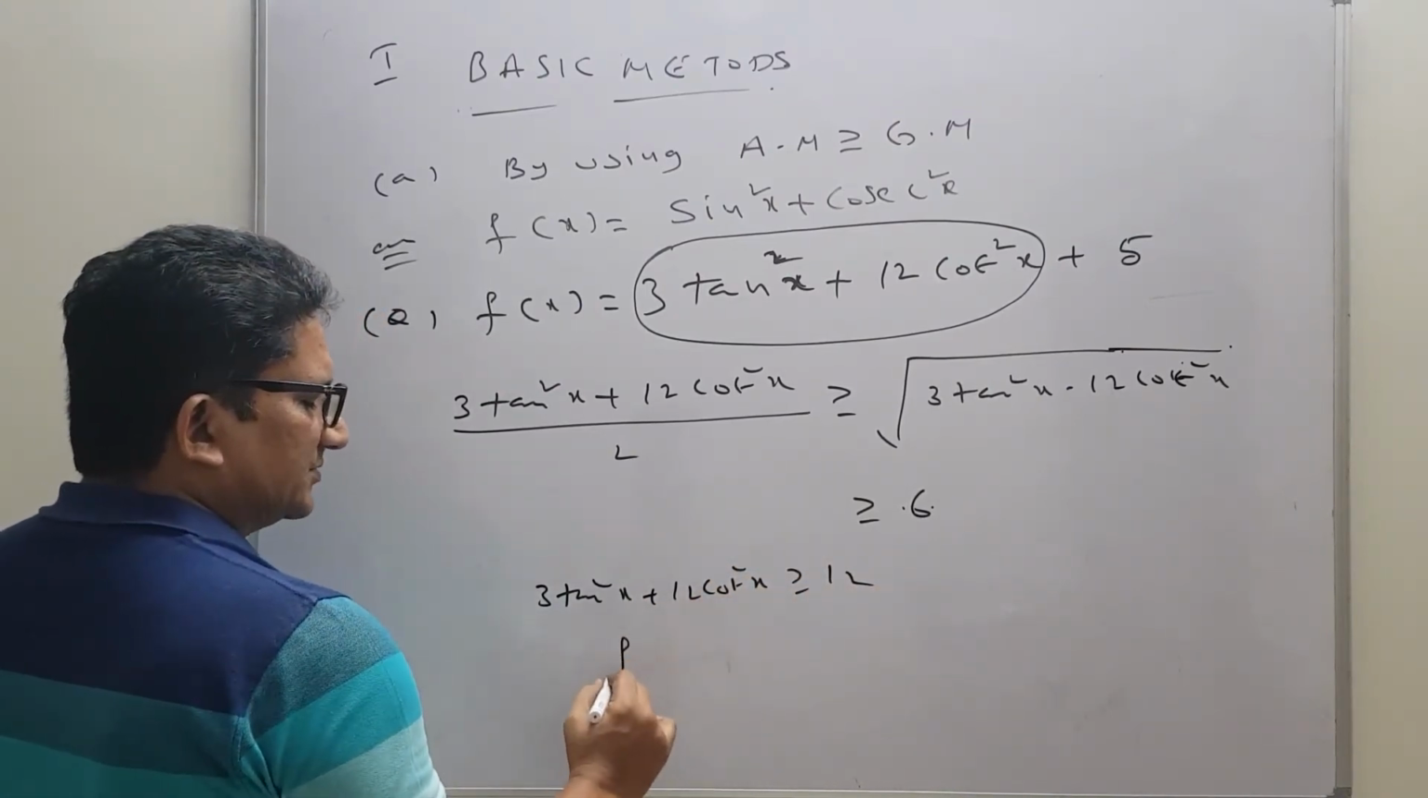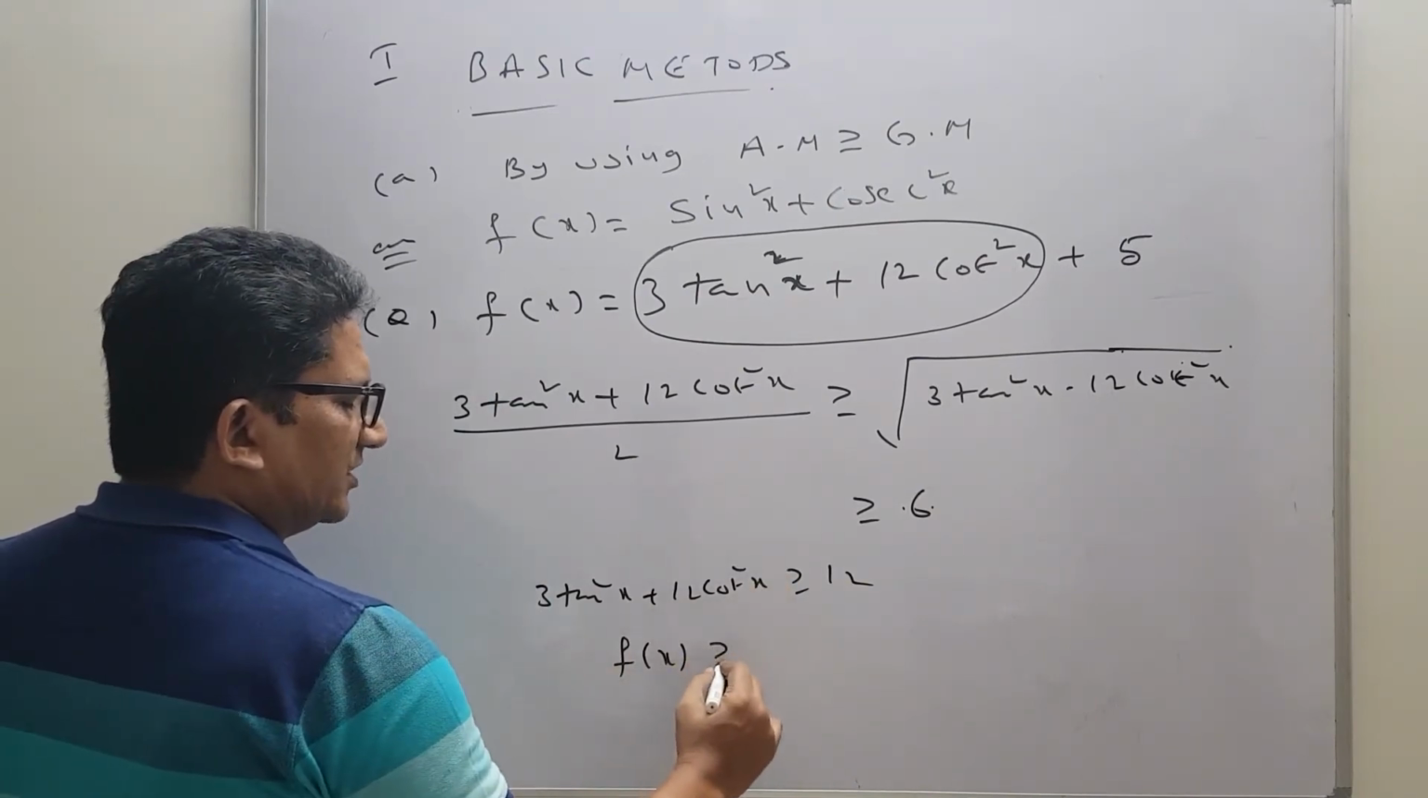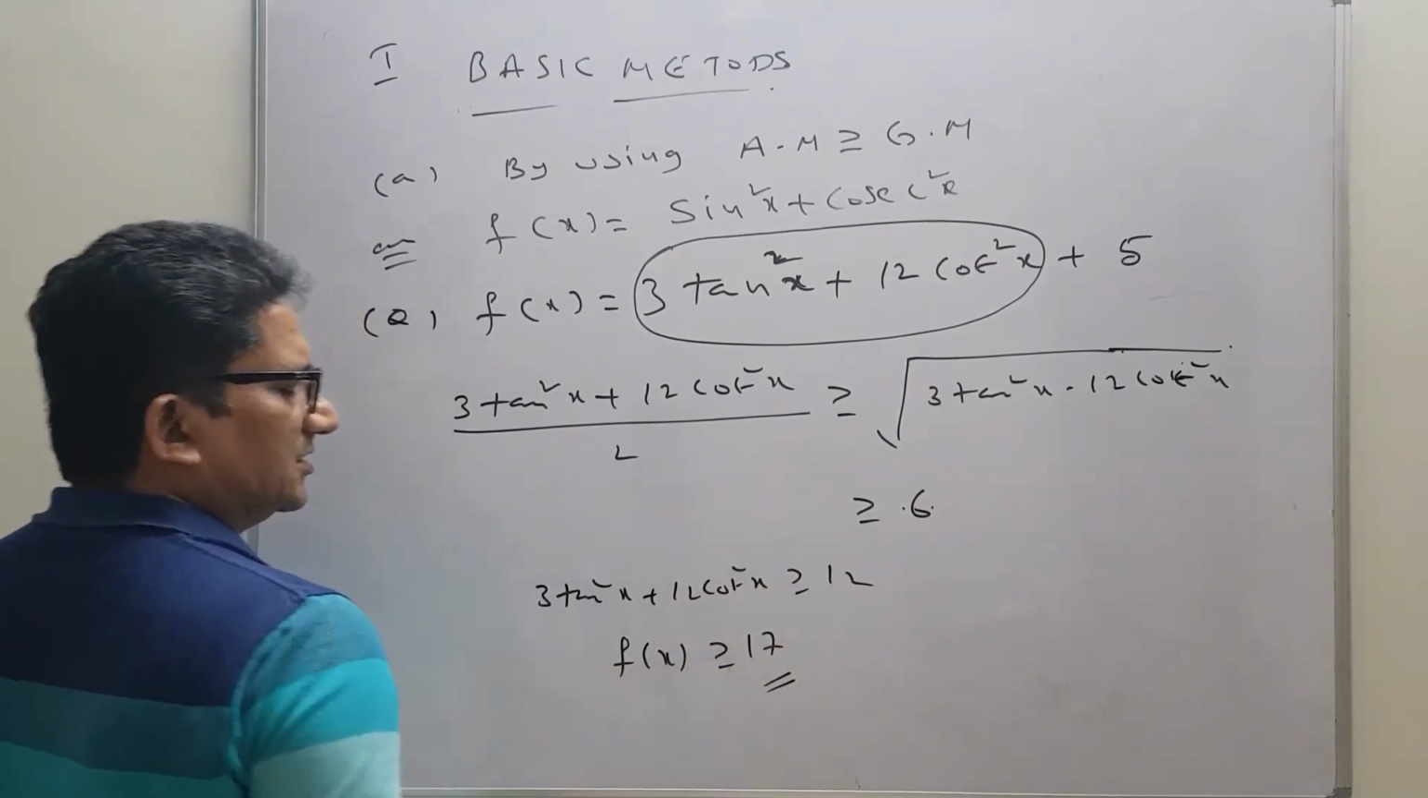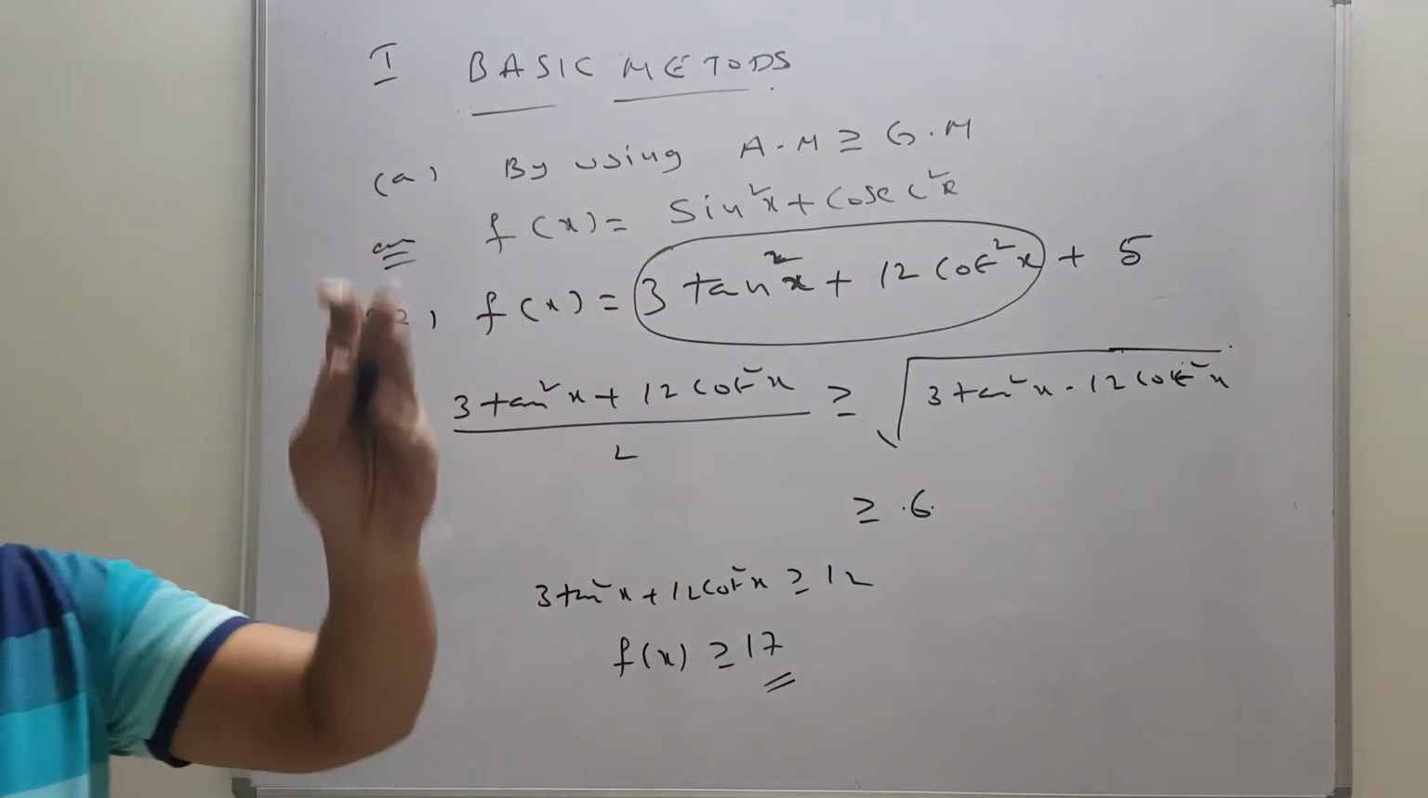Now, f of x means what? For this, 5 we need to add, that means 17. So the range is 17 to infinity.